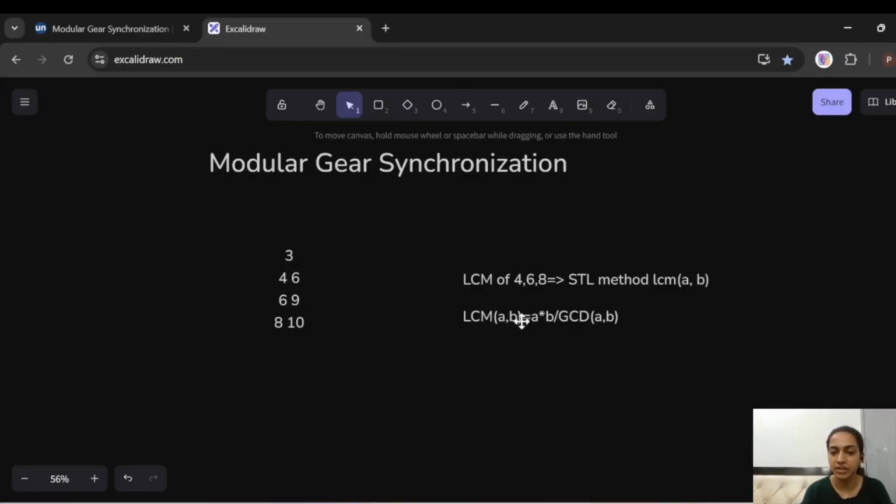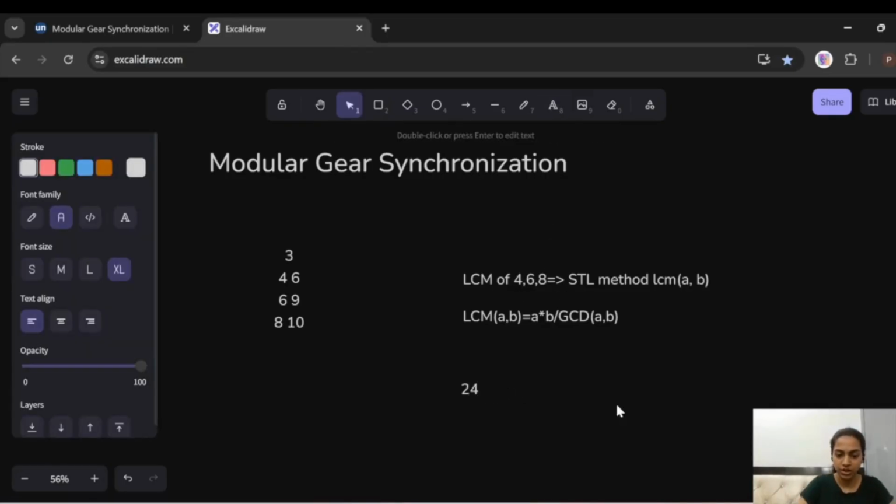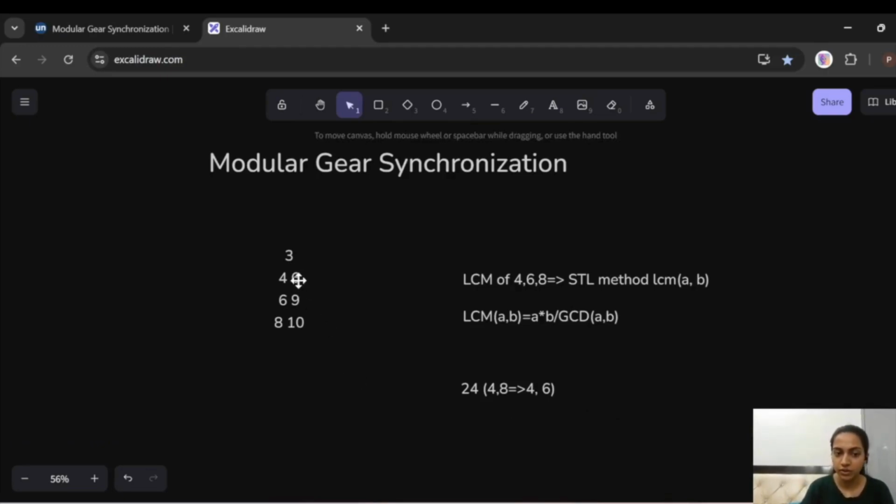So the LCM of 4, 6, and 8 is going to be 24, because 4 and 8 together give only 8 as LCM since they have a common divisor that is 4, and then we have 6. Now we are checking, is 24 divisible by any of the values on the right side?